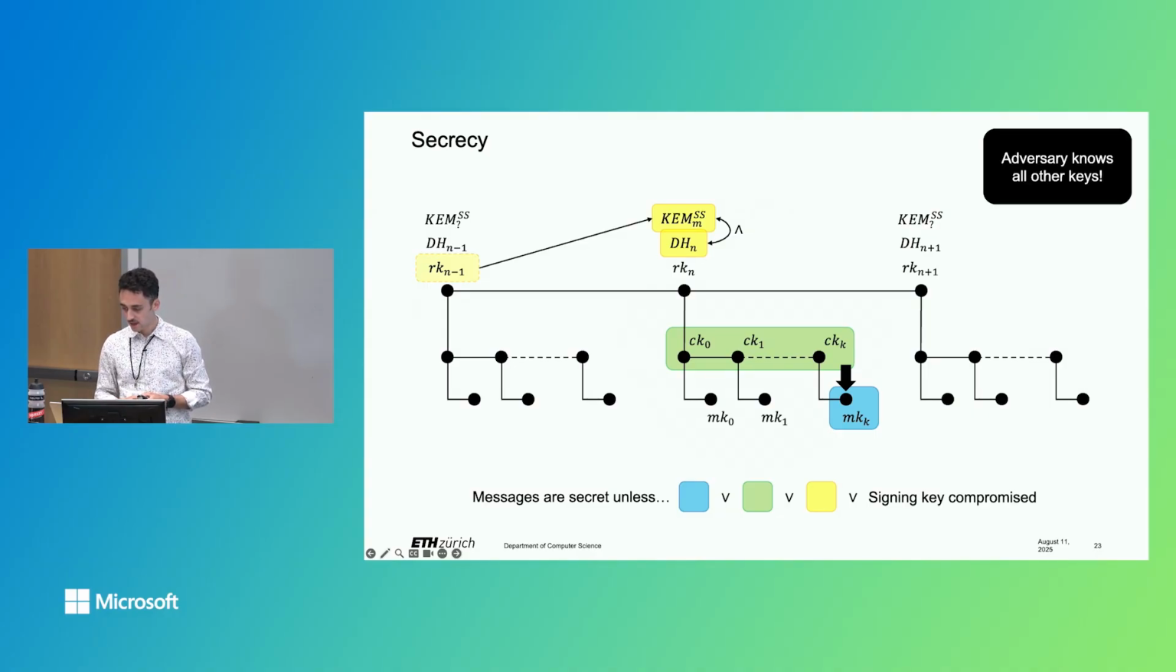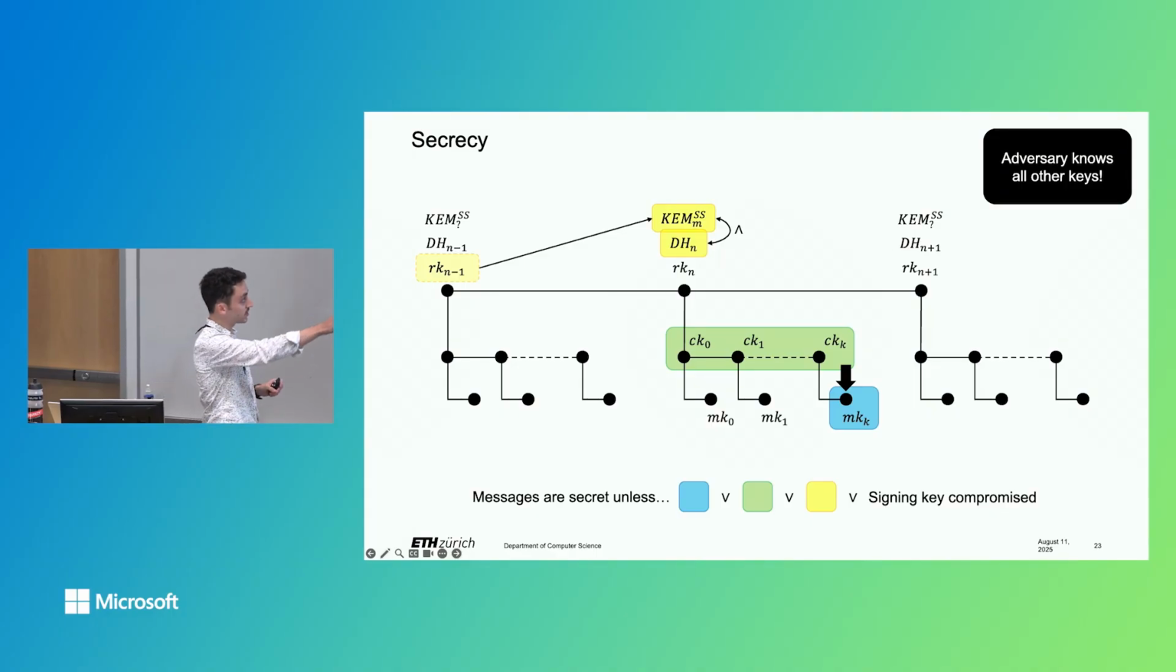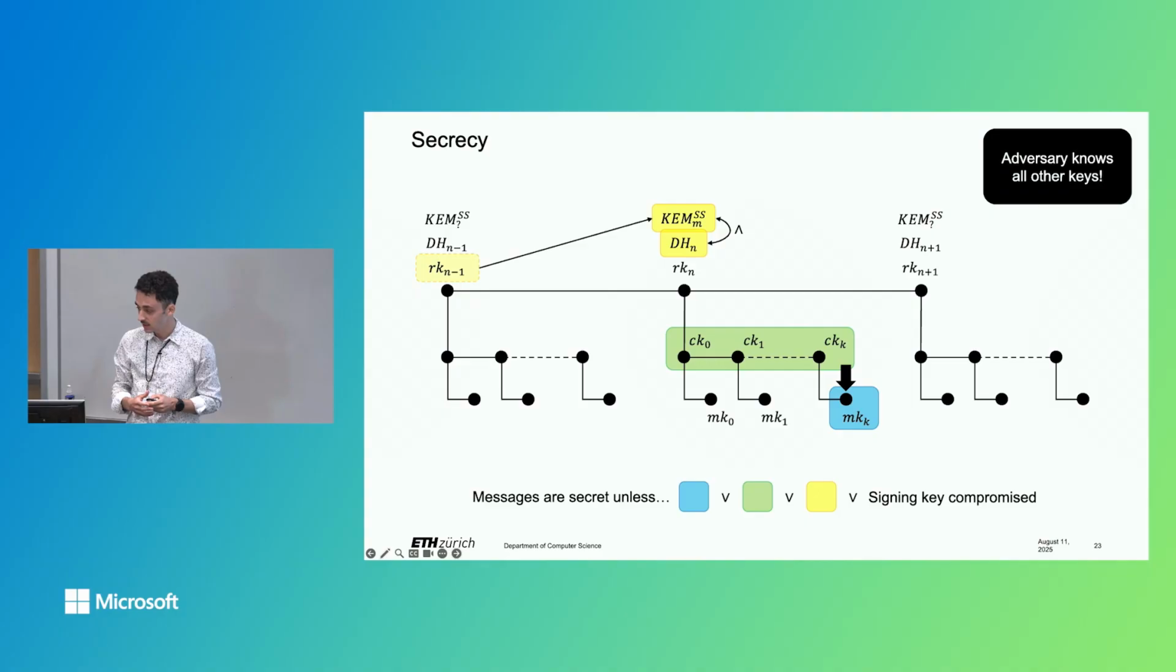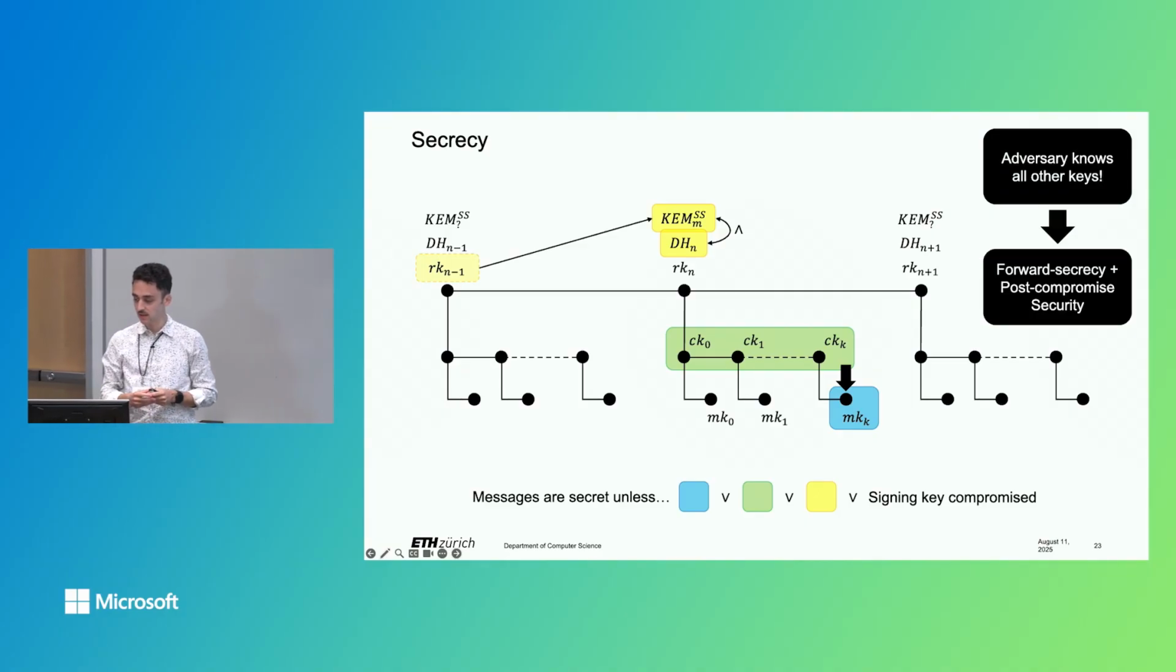Let me highlight that we assume the adversary to know all other keys, or all keys in general, but all keys that are not highlighted in colors. And this gives us implicitly forward secrecy and post-compromise security guarantees in one security property.